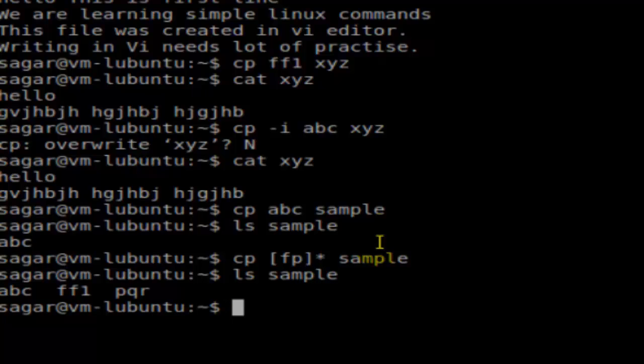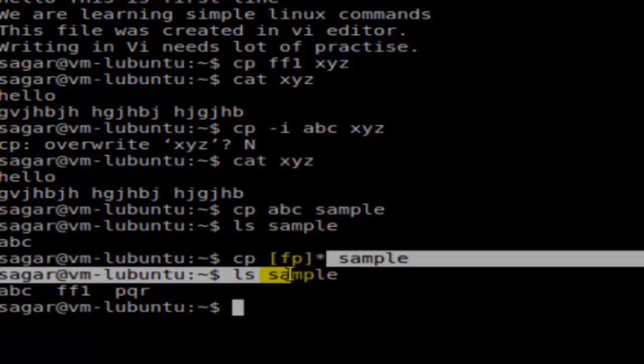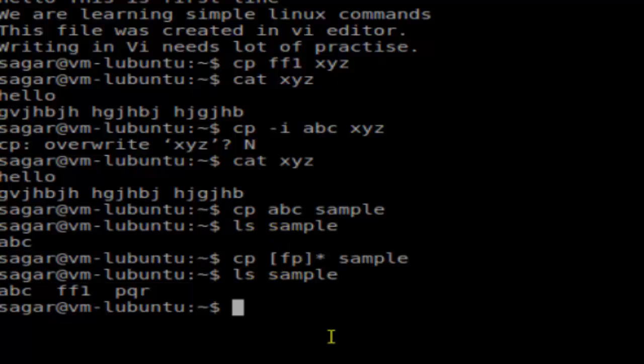as you can see, the files ff1 and pqr are also copied, because these are called wildcard characters, which allow you to copy multiple files matching those particular wildcard characters. In the brackets you can give the characters. It means select any file that starts with either F or P and then ends with anything. So ff1 and pqr matched those conditions, and that's why those files were copied into the sample. This is a very handy thing that you need to remember, wildcard characters, which can boost your productivity.